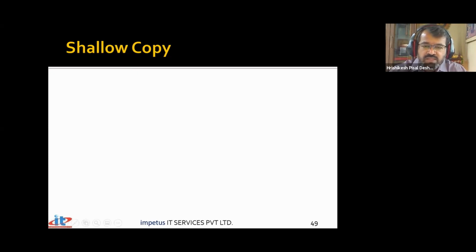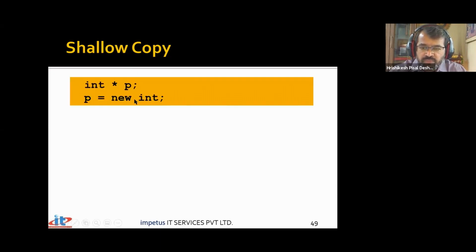So let's begin our discussion with this concept called shallow copy. I'll directly start with an example, and with that example I'll help you understand this concept of shallow copy. Say we have defined a pointer. So P is a pointer to an integer, and it is now pointing to an integer variable. So I say P equal to new int. The moment I say P equal to new int, P will be on the stack, and this integer variable will get created on the heap. And so this P will be pointing to an integer variable which is stored on the heap.